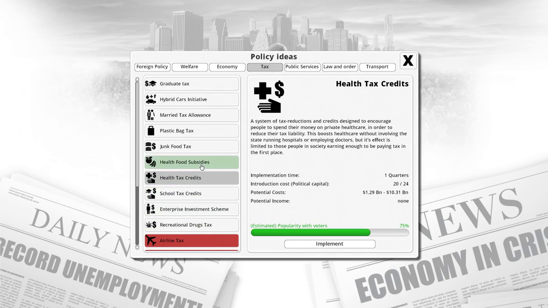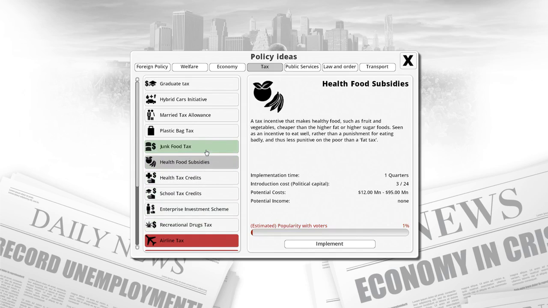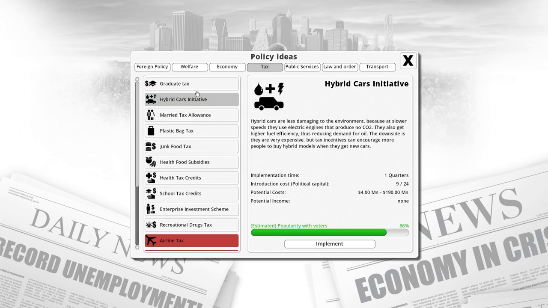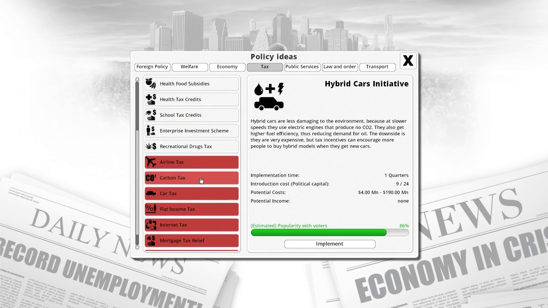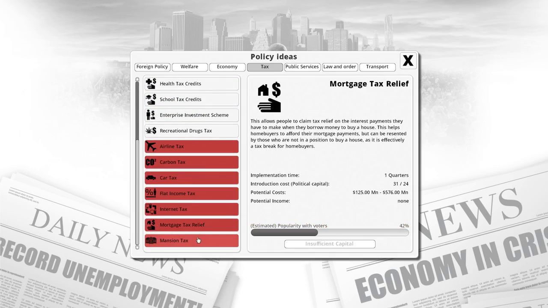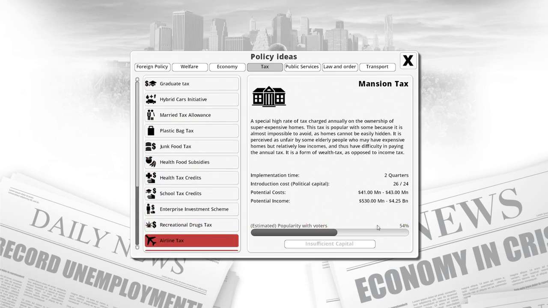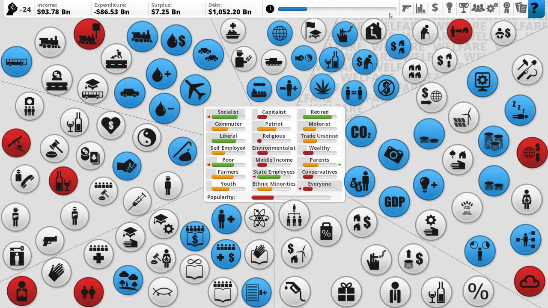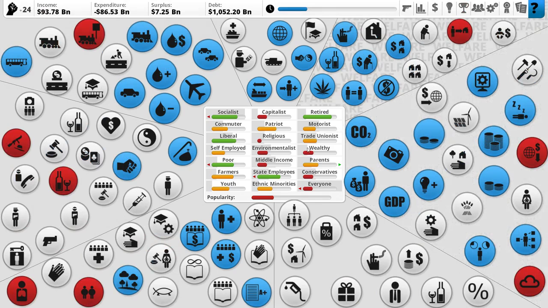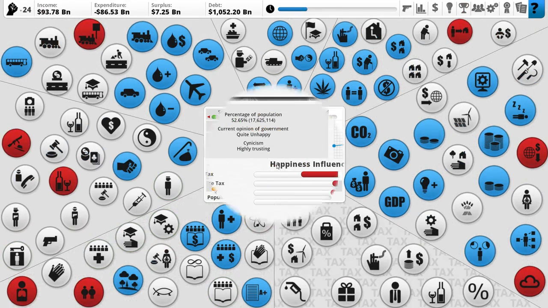School tax credits. Health tax credits. Health food subsidies. No one wants that. Hybrid cars initiative. People want a hybrid cars initiative. I'm just looking around. Carbon tax, car tax, flat income tax, mortgage tax relief, mansion tax. Could almost get something there. Anyway, we spend a decent amount of political capital there. That's going to help a lot of people out. But I want to help the middle income out a little more.